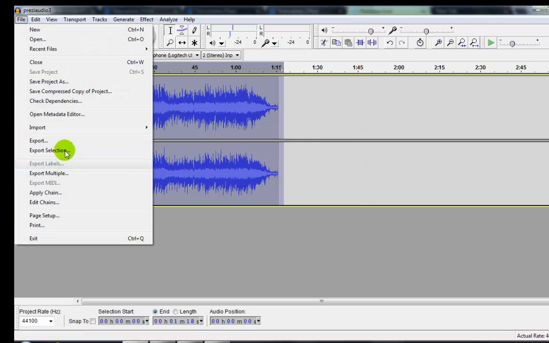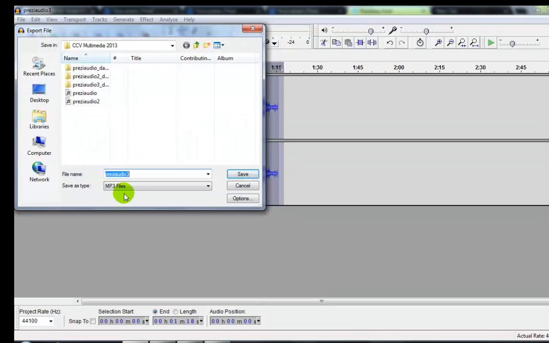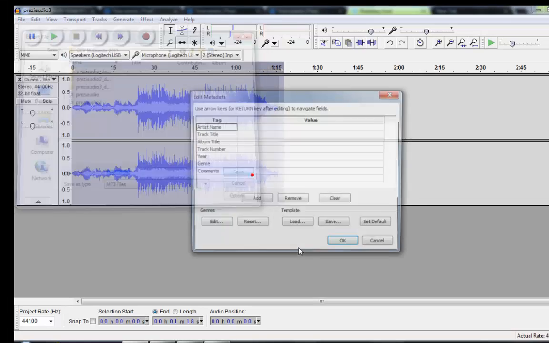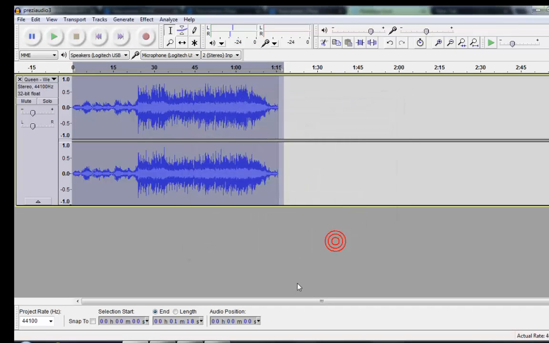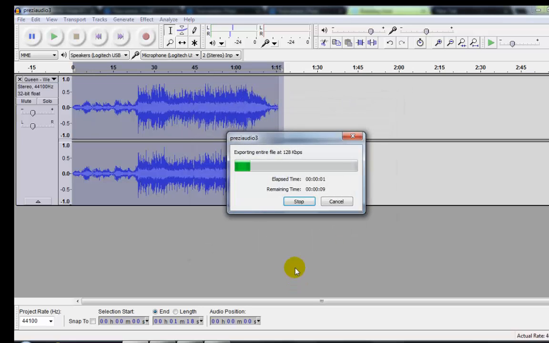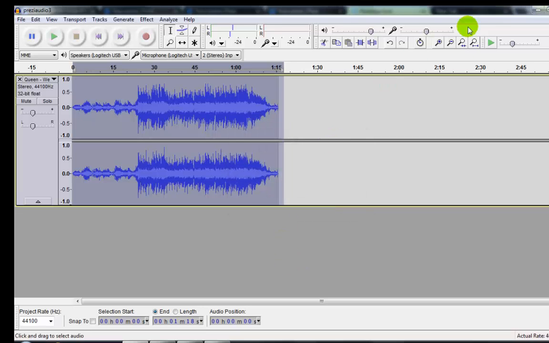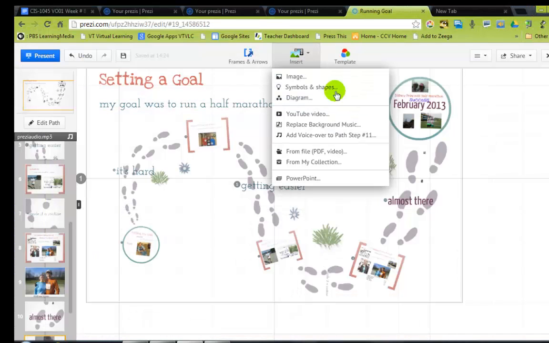I'll show you. So if I go to File, Export, the options are here. But MP3 is suitable. And again, make sure you have a file name and hit Save. You can give it an author's name and information, but I'm not going to do that. And again, Audacity is a place where you could record your voice as well. We'll show you that in a minute. So here's my sound file that I've downloaded for the background music.